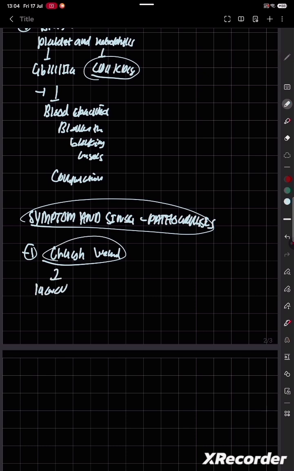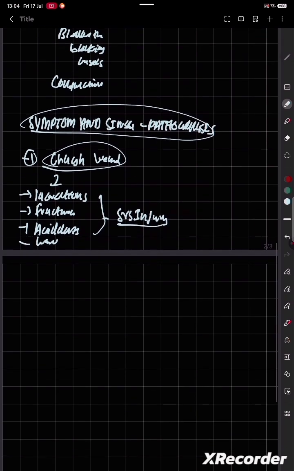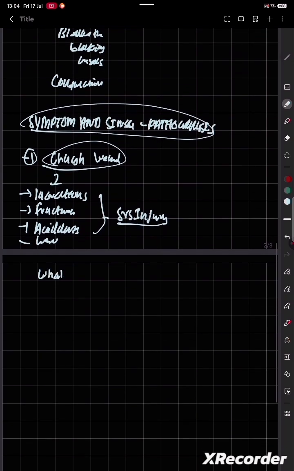Lacerations, fractures, open fractures, accidents, car accidents, war, any serious injury. Serious injury needs to occur first. Now, what happens in these injuries?